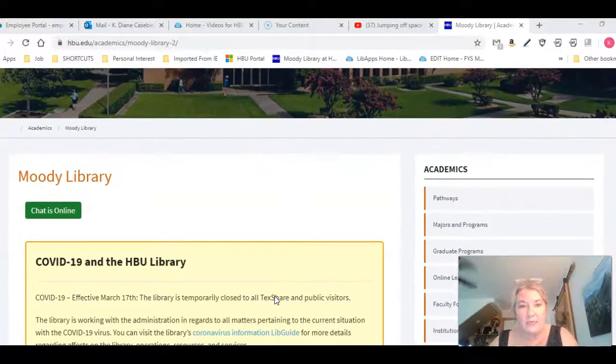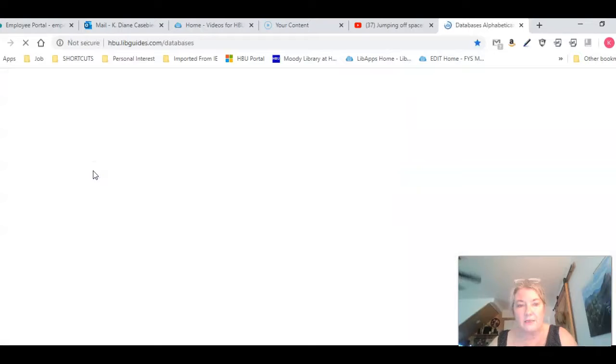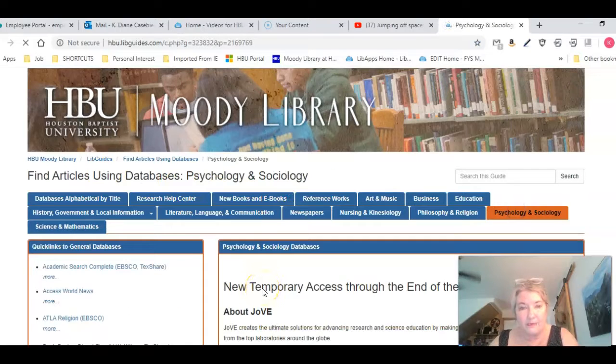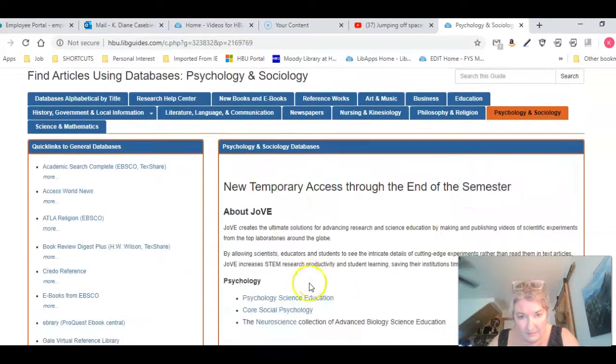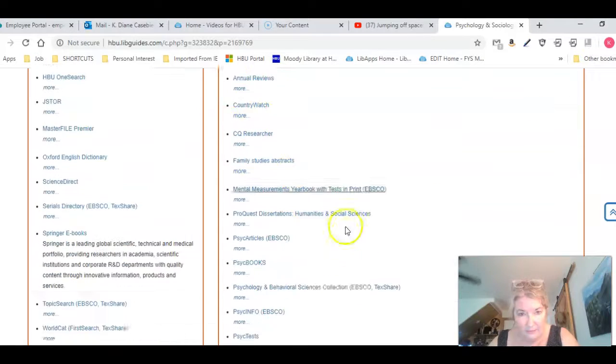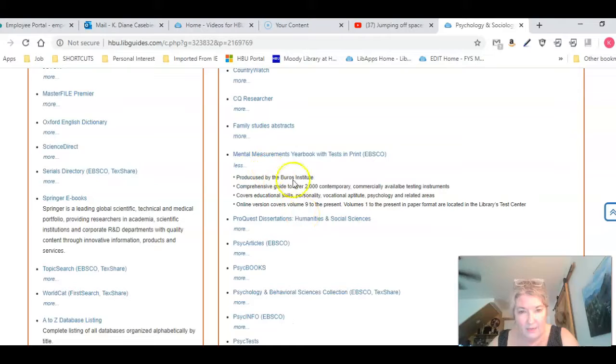So I'm scrolling down to the databases again because there is a database called the Tests and Measures. No, I'm sorry, it's the Mental Measurement Yearbook database. So I'm clicking on Psychology, and I'm going to look in the Mental Measurement Yearbook to see if there are any records for this questionnaire. So now that I'm there, I'm going to scroll down, and it should be right here under Recommended, Mental Measurement Yearbook, and you can click on this to read more about that.